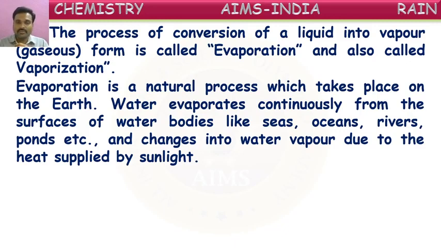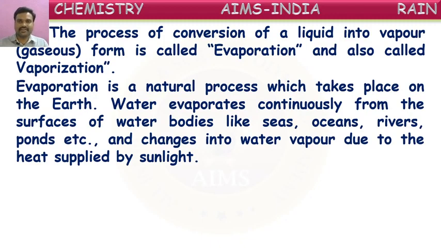What does water body mean? A water body means the water-containing pools and lakes, all places where water is present. So from the surface of all these water bodies, water is continuously converting into gaseous form. That we say is evaporation. And it changes into water vapor due to the heat supplied by the sunlight.